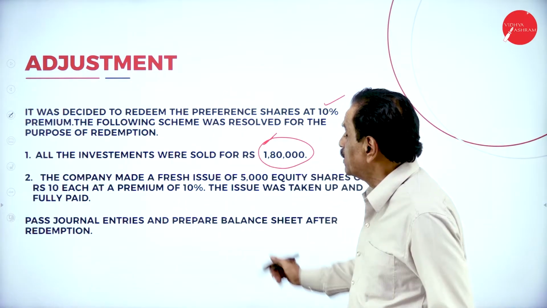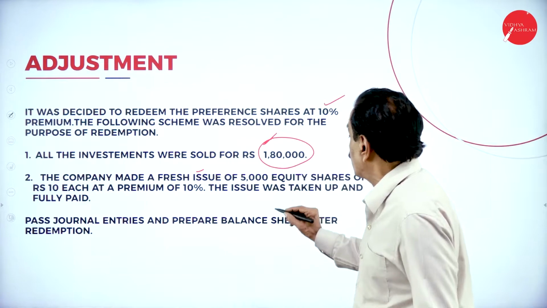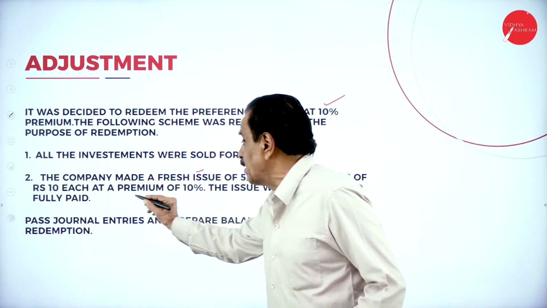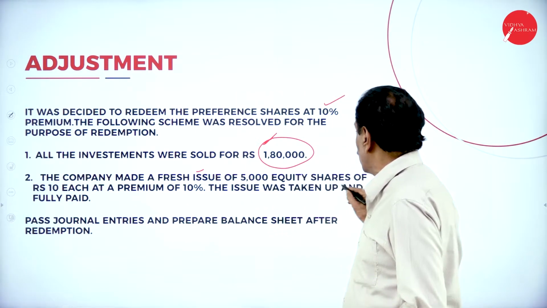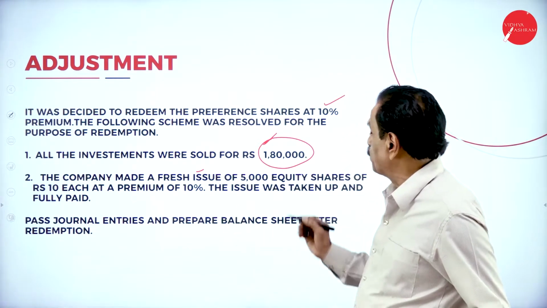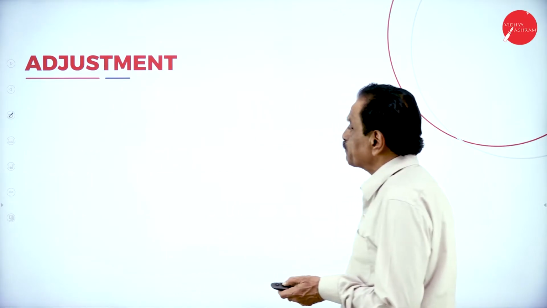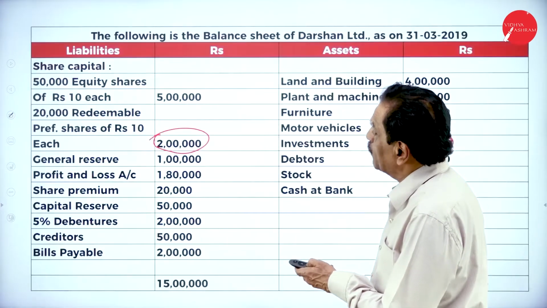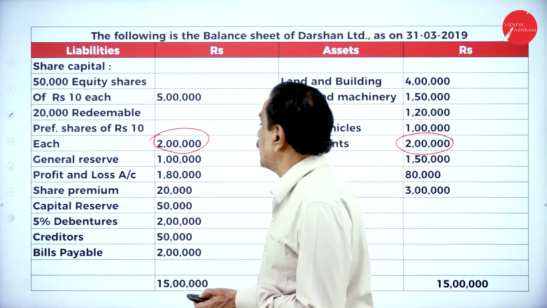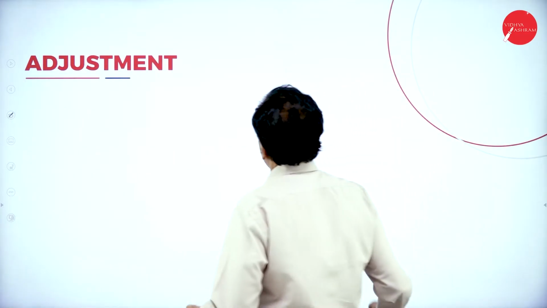Then we'll move on. The company made a fresh issue. They had 5,000 equity shares of 10 each at a premium of 10%. The issue was taken up and fully paid, pass general entries there. So here we come across now. What is the total amount payable? You see that. What is the total amount payable is 2 lakh. Okay.